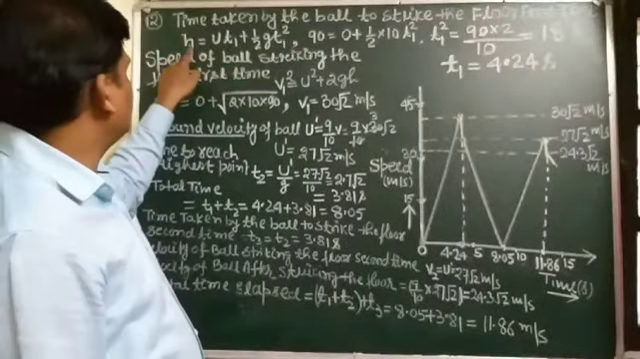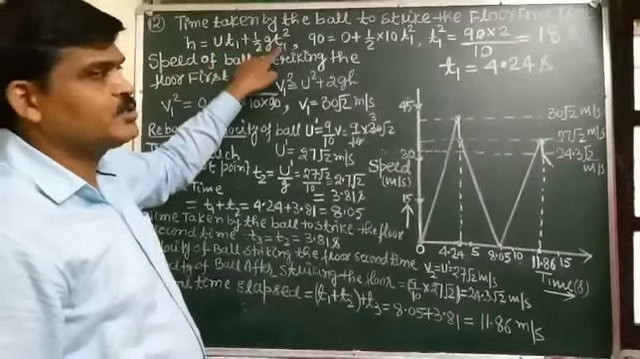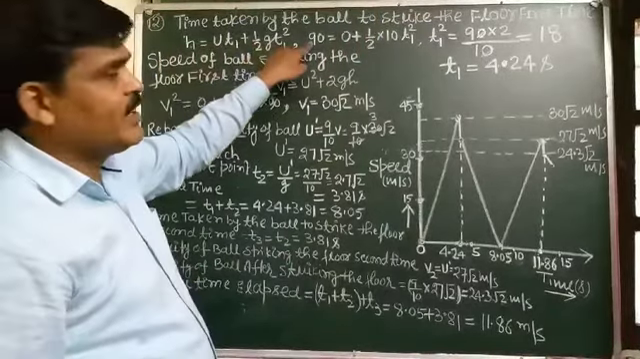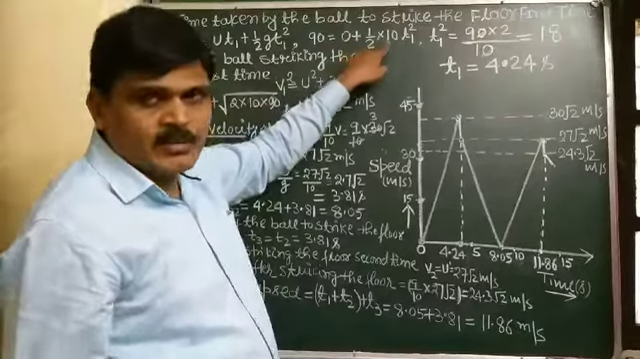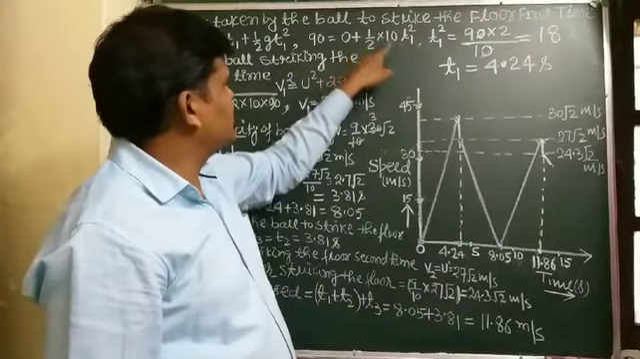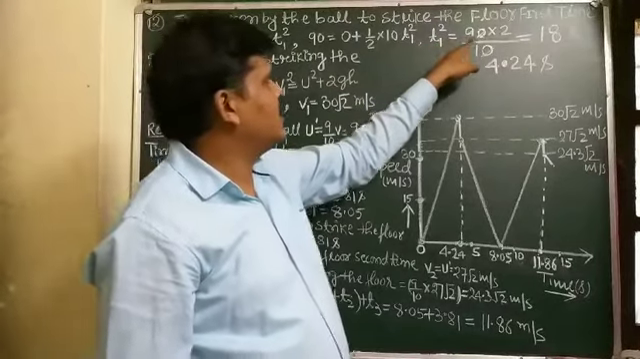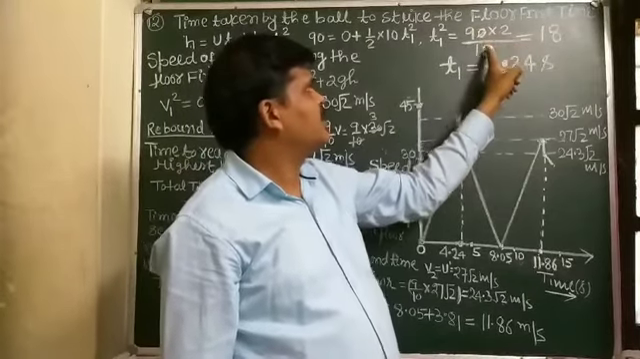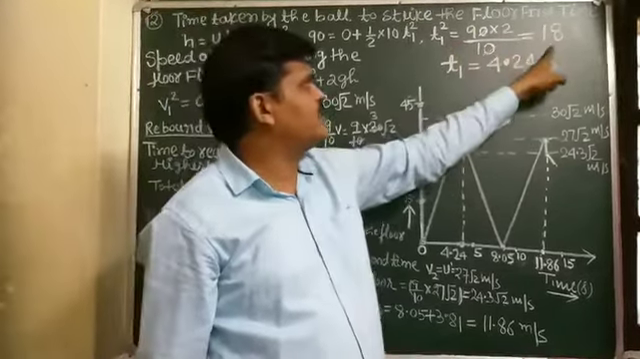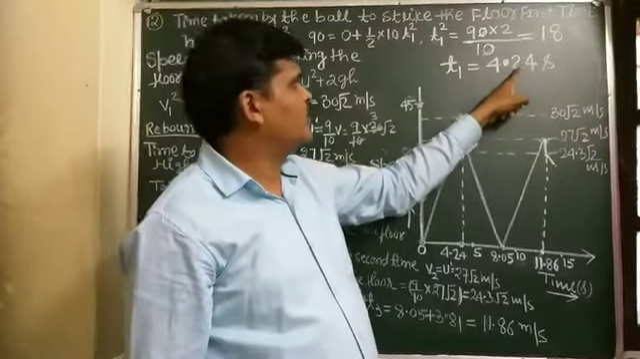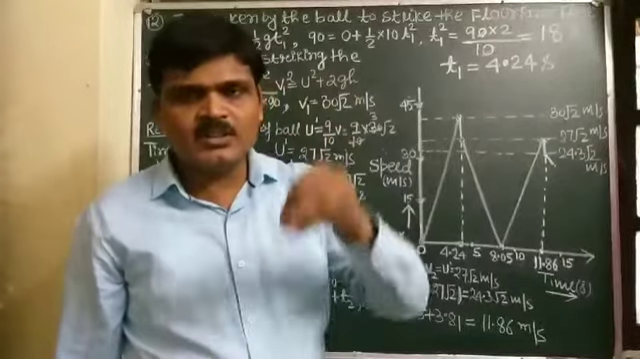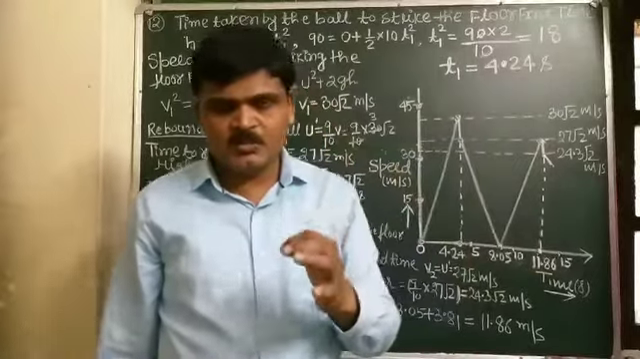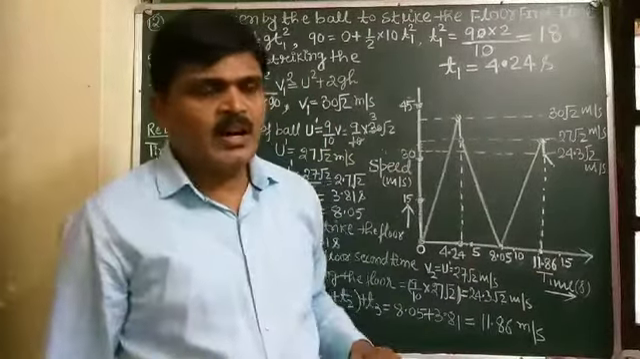We use the formula h equals ut1 plus half g t1 squared. Student, the initial velocity is 0, and h is 90, and half g we have taken as 10, so 90 equals 5 t1 squared. Solving, t1 squared comes out to be 90 into 2 by 10, that is 18 second squared, and the square root of 18 gives t1 as 4.24 seconds. So the time taken by the ball to reach the ground is t1 equals 4.24 seconds, by using the formula h equals ut plus half g t squared.